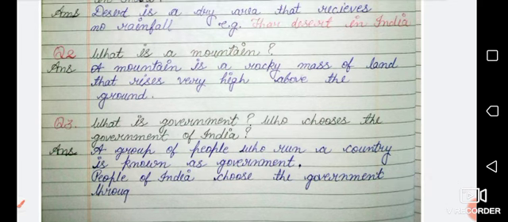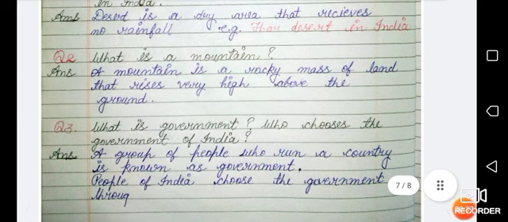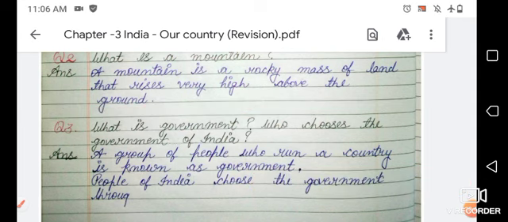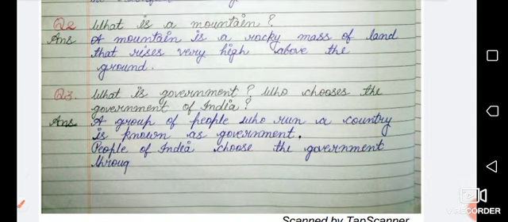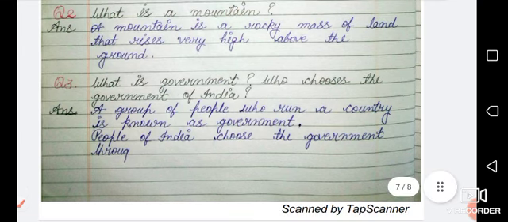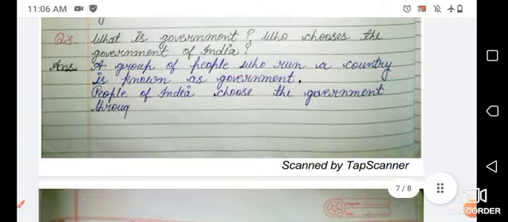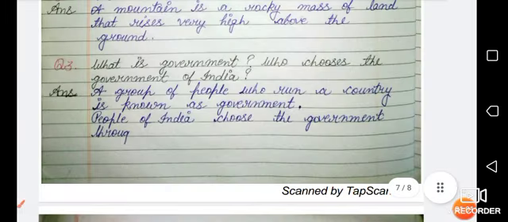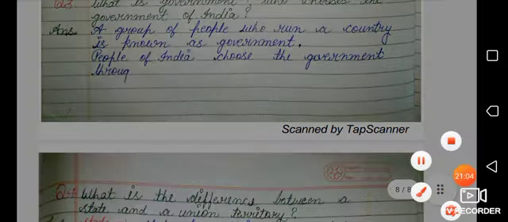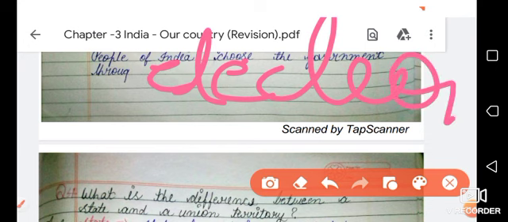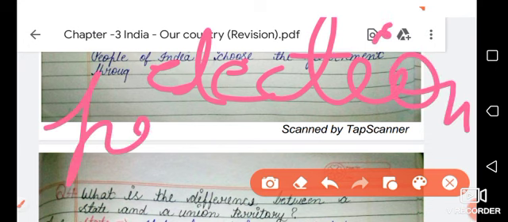Second one is, what is a mountain? So a mountain is a rocky mass of land that rises very high above the ground. Okay, so this is the answer of this question. Let's move on to the next, and the next one is, what is a government? Who chooses the government in India? So as you all know, a group of people who run a country is known as the government. People of India choose the government through the election process.